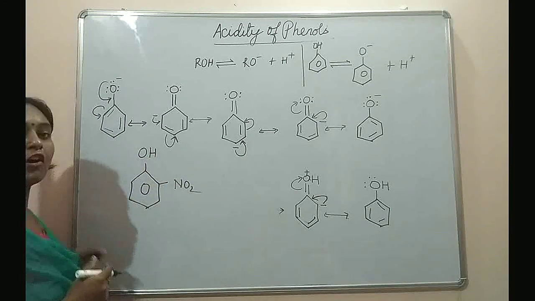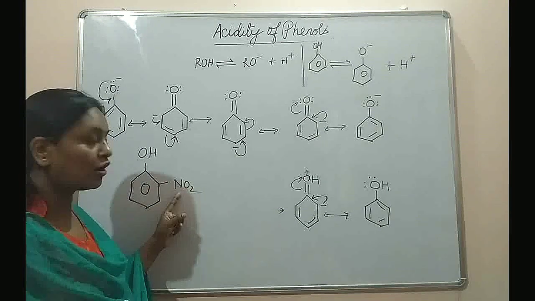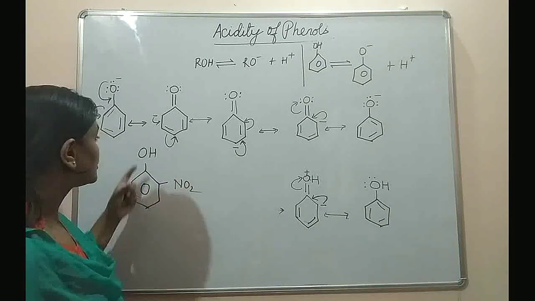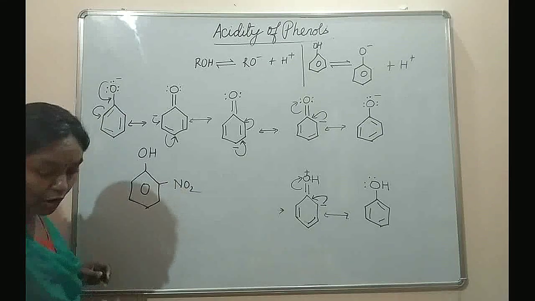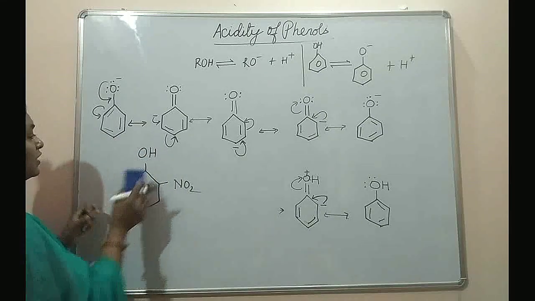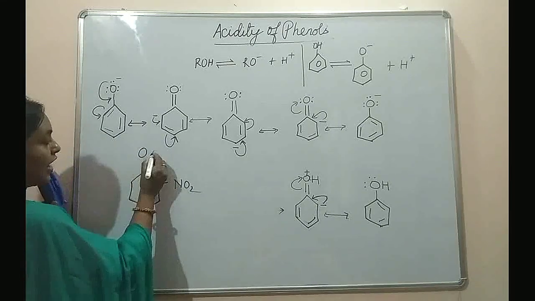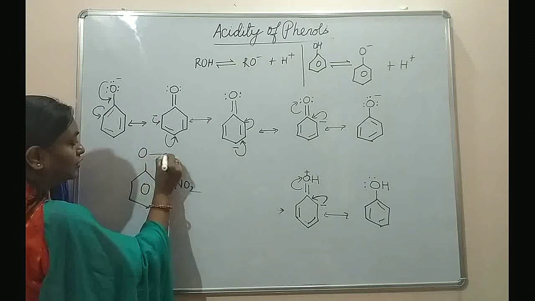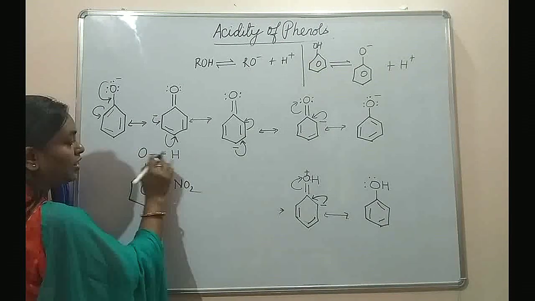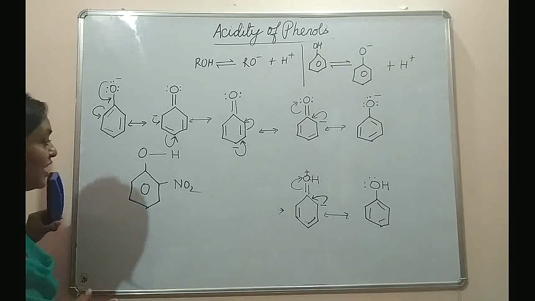then the acidity of phenol will increase because the electron withdrawing group will pull away electrons from oxygen, and the bond between oxygen and hydrogen will become more polar. Now, as I told you in my last video, the acidity is because of the polarity of the bond between oxygen and hydrogen.